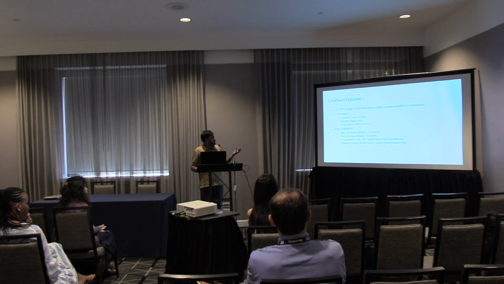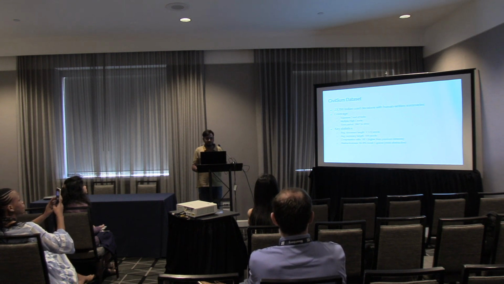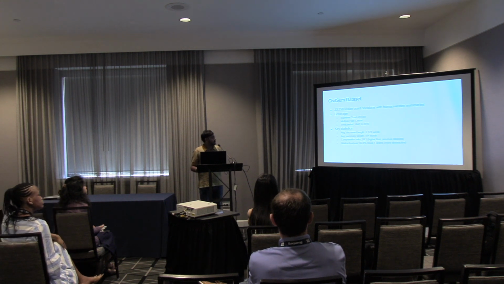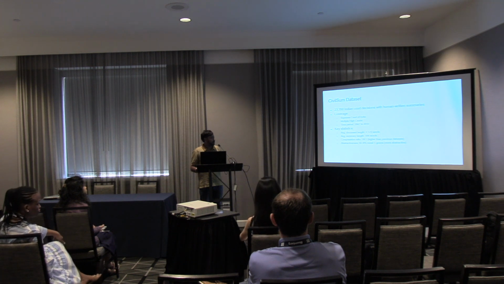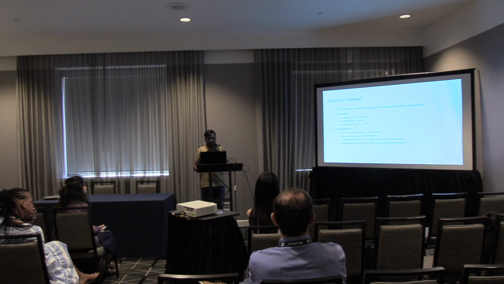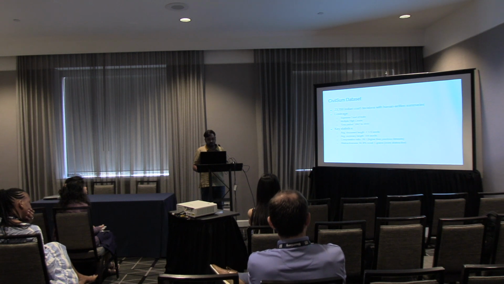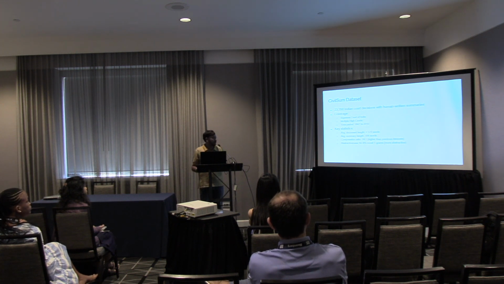So this dataset, CivilSum, is introducing 23,000 plus Indian court decisions with human written summaries. And they have taken them from the Supreme Court of India as well as multiple high courts over a long period of time, from 1947 to 2010. Some of the key statistics are that the compression ratio in this dataset is much higher than previous datasets. So the summaries are much more concise. And also they are much more abstractive, because there is a higher number of novel 1-grams in the summary compared to the document.